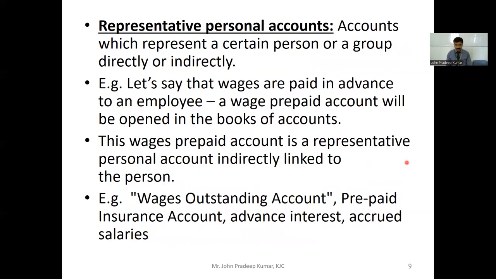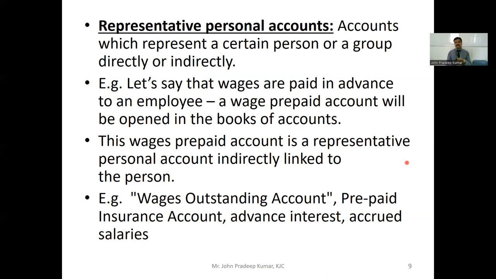And representative personal accounts. These are accounts which represent a certain person or a group of persons directly or indirectly. Let's say that the wages are paid in advance to an employee. The wage prepaid account, or prepaid wage account, or prepaid salary account will be opened in the books of account. And this wage prepaid account is a representative personal account indirectly linked to a person.